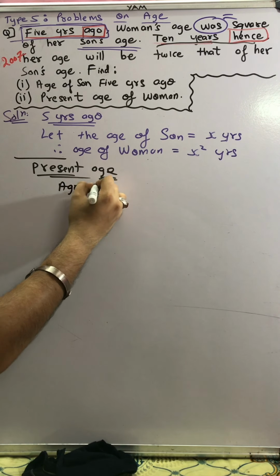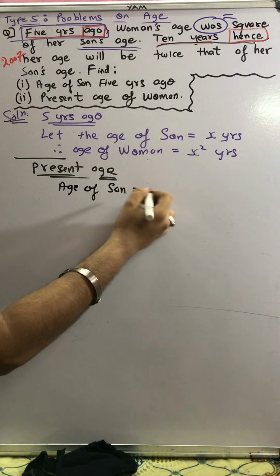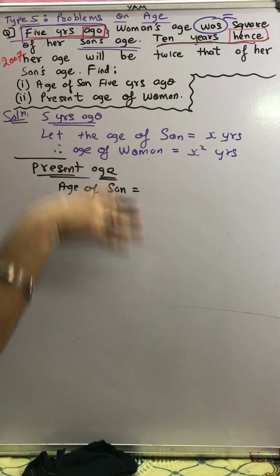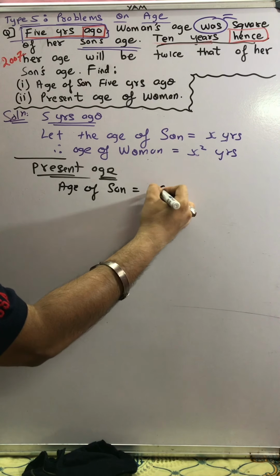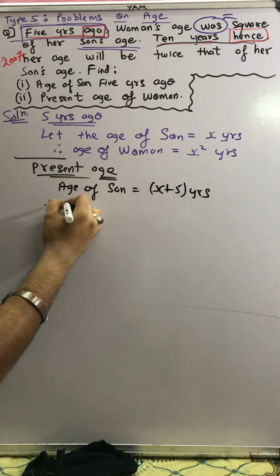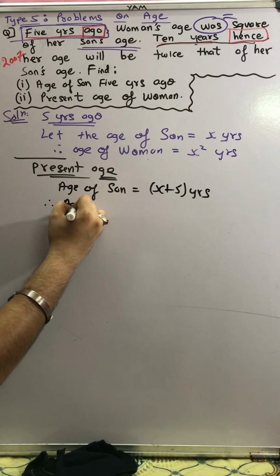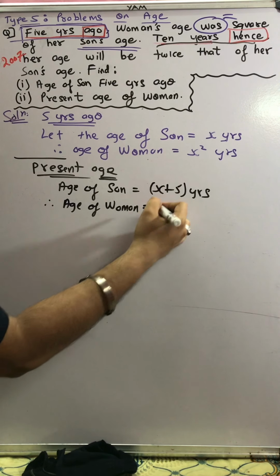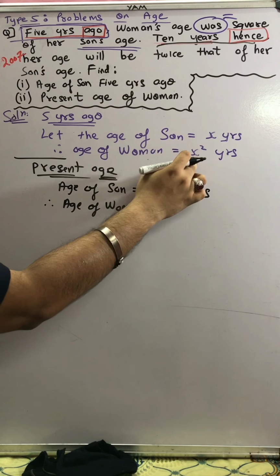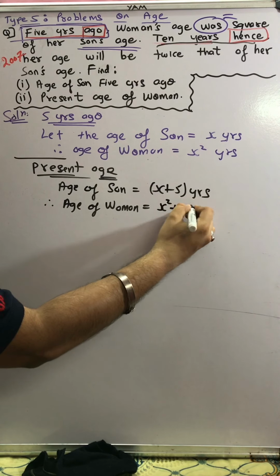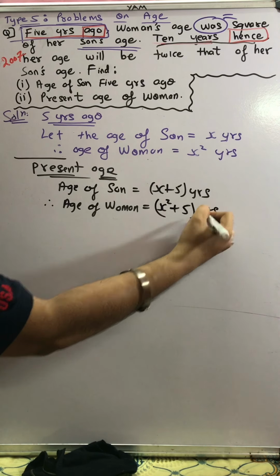So age of son. 5 years before, son was X years old. So now the present age will be plus 5, so X plus 5 years. Therefore, present age of woman will be how much? 5 years before she was X square years old. Now it will be X square plus 5 years.